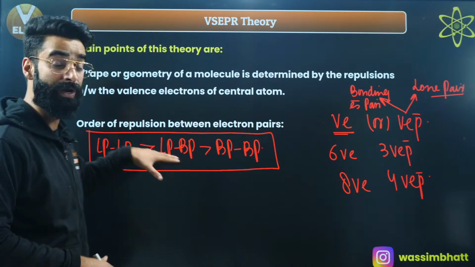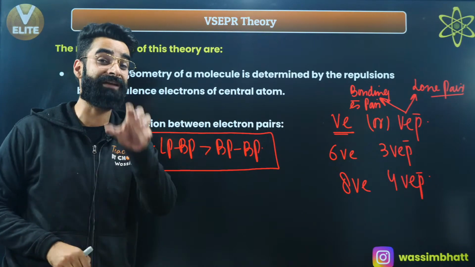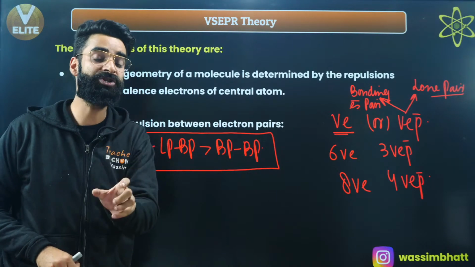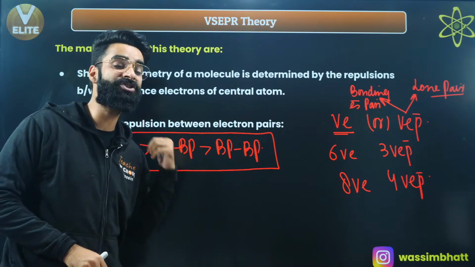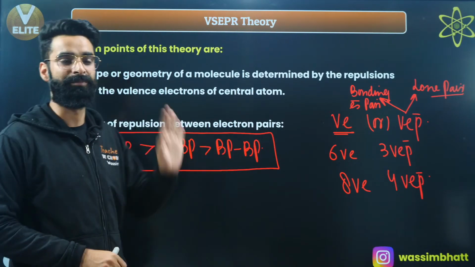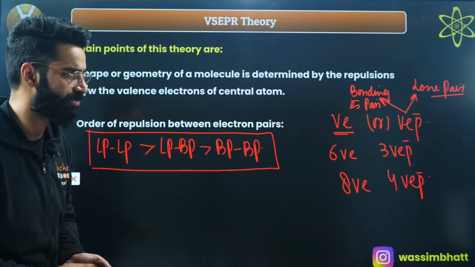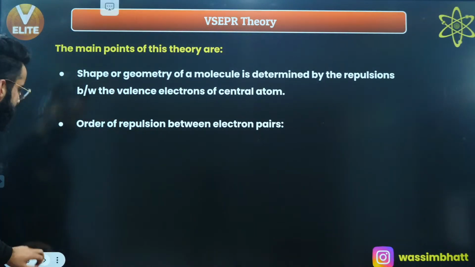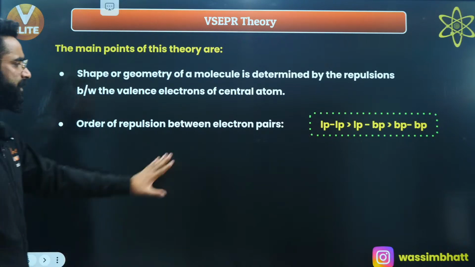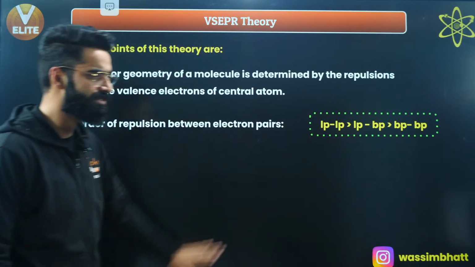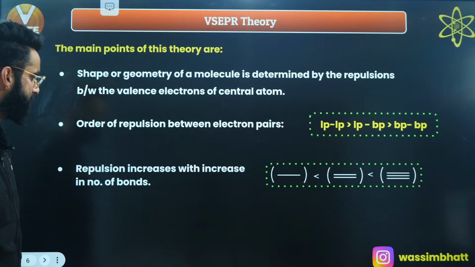So the molecule is going to attain that geometry in which the repulsions between these valence shell electron pairs will be minimum. Do remember this. This is the order of the repulsions. Now let's move on to the next point.